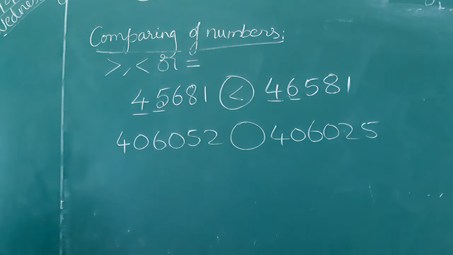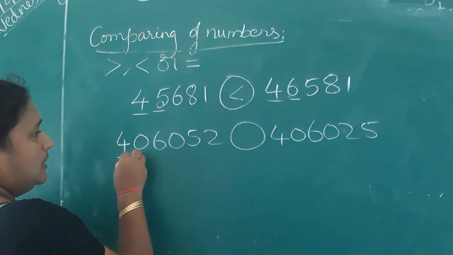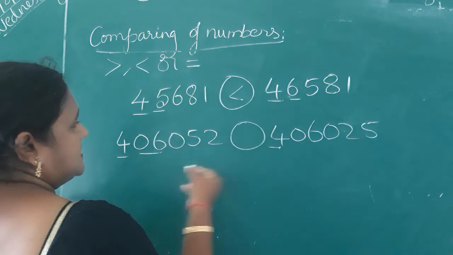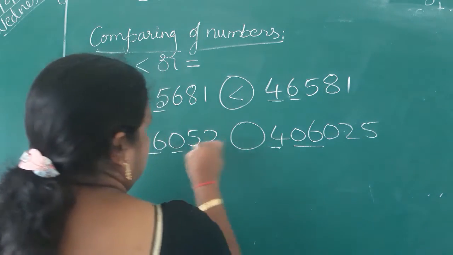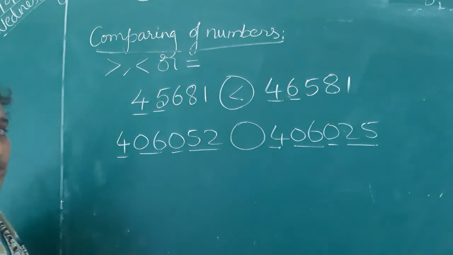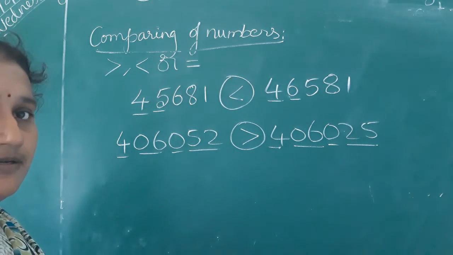See this number. The given numbers seem very similar. See the numbers. 4 lakh, and here also 4 lakh. Next 6,000s, 6,000s. Next here 52 and here 25. 0, 0. Okay, next 52 here and 25 here. So 52 is the greater number, so put the symbol like this. Okay children.